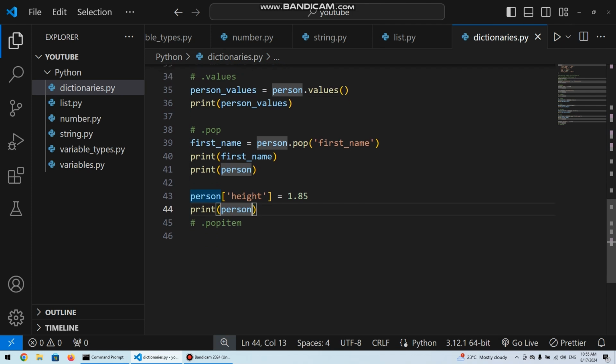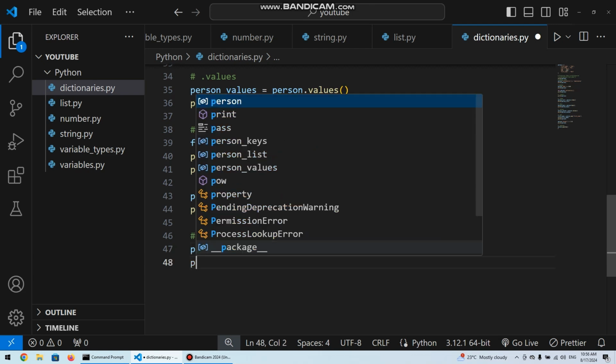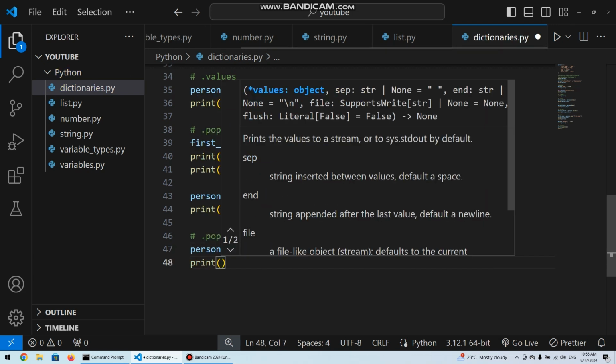So we know from there we have a height property in our person dictionary. Now we are going to see the effect of the popitem method. So we saw what the pop does. We need to specify what we want to remove, but now for popitem, it just removes the last item that was added to the dictionary. So let's say we call person dot popitem like so, and after that we try to print our person again.